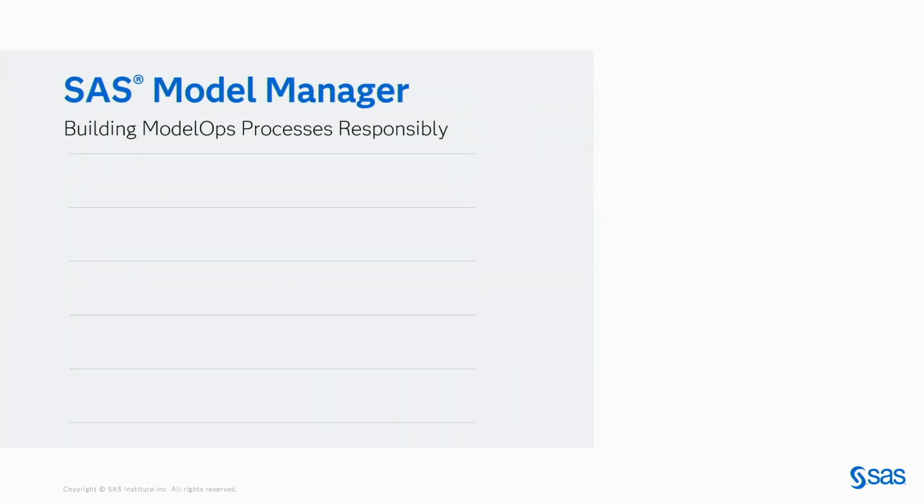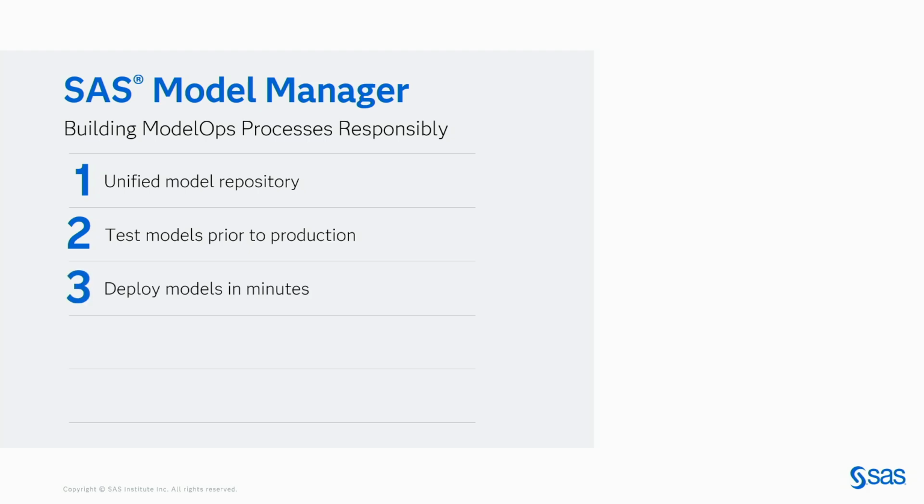If you're not familiar with SAS Model Manager, it has 5 key capabilities. First, we unify your modeling assets and your models into an easy-to-find, searchable repository. Second, we can test your models inside of SAS Viya and outside of it to make sure that it is working as expected before it is used for production workloads. Third, we can deploy models in minutes to a variety of destinations. We can deploy a model so that it is executing against the data in batch. We can deploy a model so that you have a REST API endpoint exposed so that you can incorporate it into other applications or services. And we can deploy our models into containers that you can leverage outside of the SAS Viya platform.